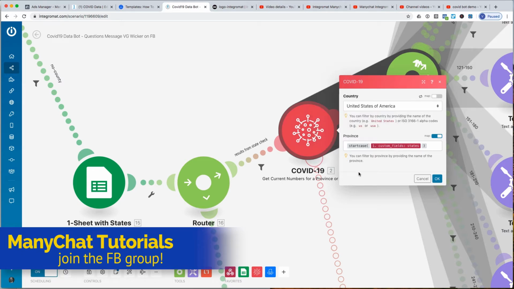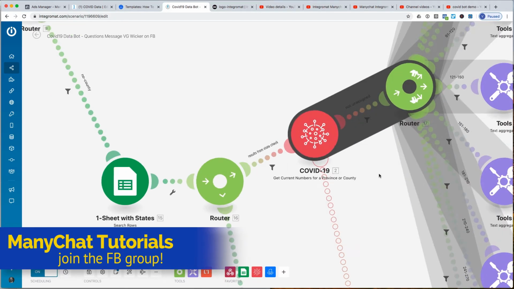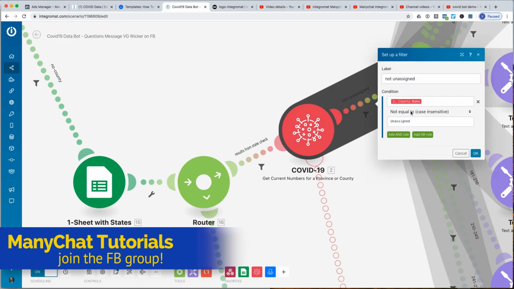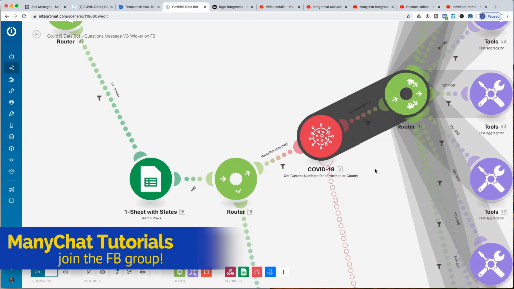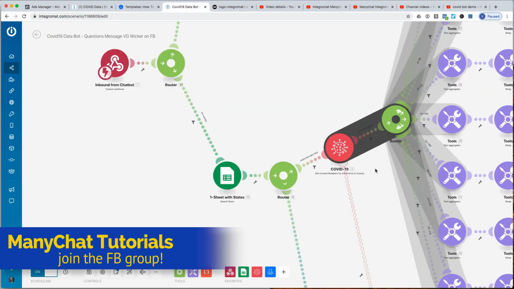So we're actually going to map it and have it look for the state, and we're going to make sure, as we talked about, that the county name is not unassigned, and we're looking at it case insensitive because I don't know how the data is going to change at any point in time. And then comes this spaghetti link, or as my friend calls it, a bit of a soup sandwich of ways that we can bring back.